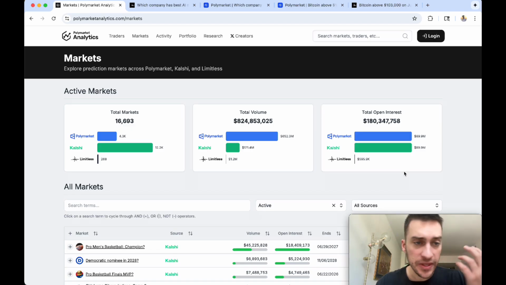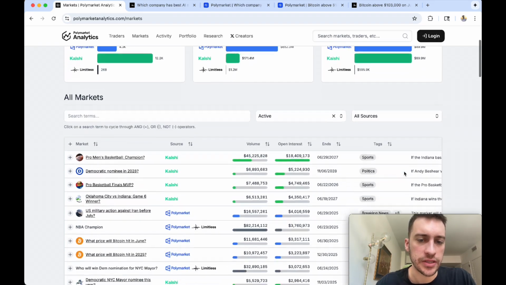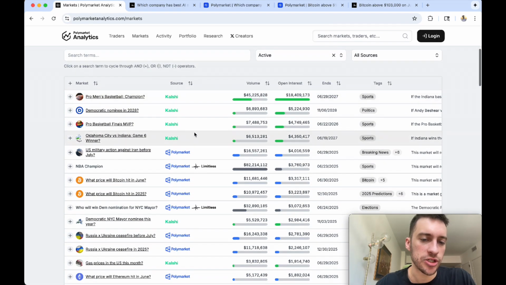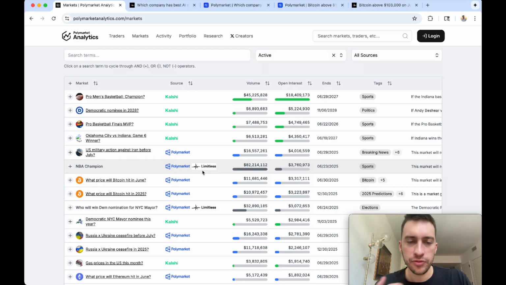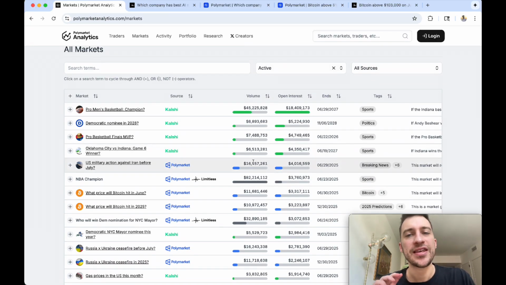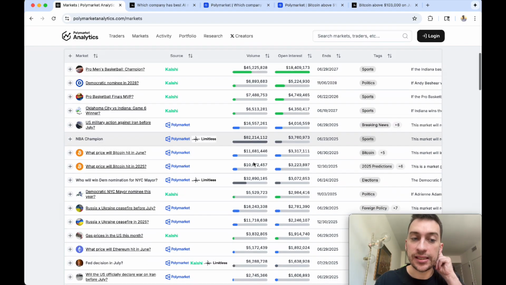First thing I want to cover, there are a lot of prediction markets, but there's only really three that I use. And that's Kalshi, Polymarket, and Limitless, and all three are tracked here on polymarketanalytics.com. Now, a lot of people can't trade on Kalshi because it is Americans only. However, pretty much anyone outside of the United States can do this arbitrage between Polymarket and Limitless.